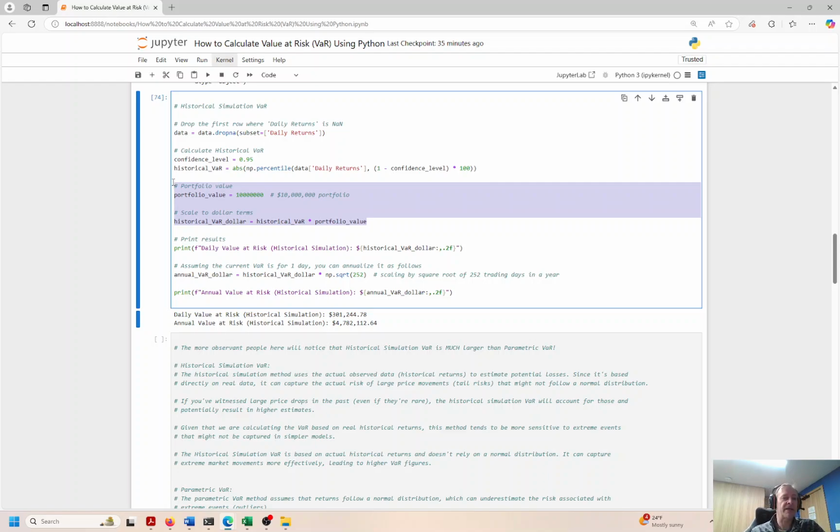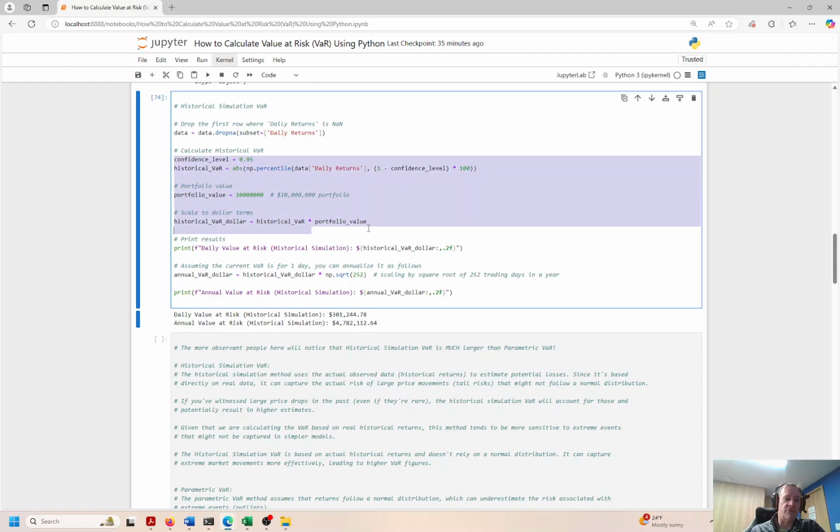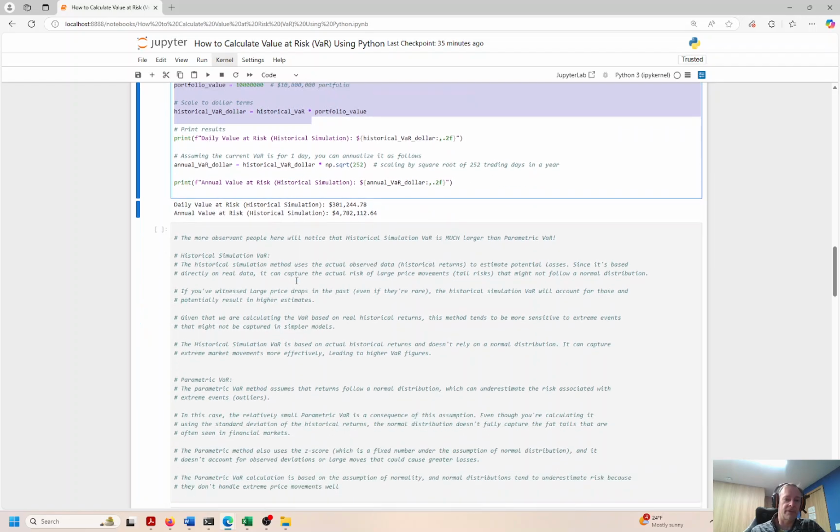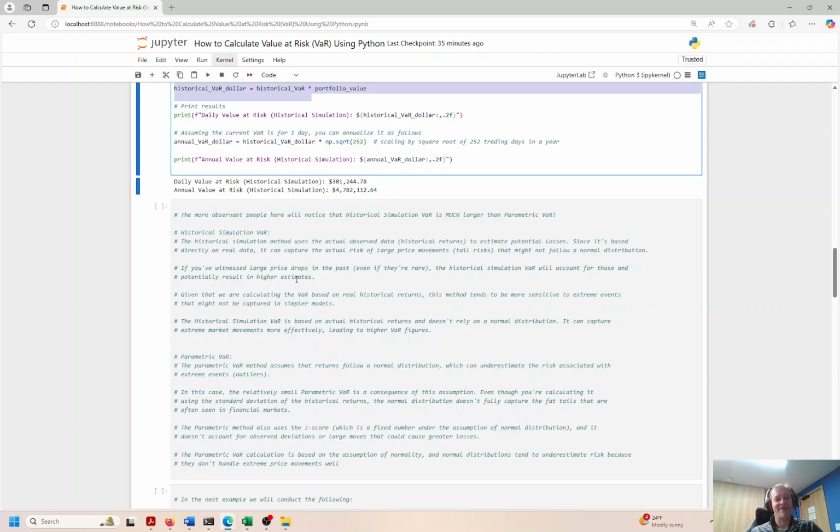But once you get that, it's only a few lines of code, right? Like 1, 2, 3, 4 with some comments. So pretty nice, right? Gotta love it. I gotta love this stuff. So the more observant people here will see that the VaR is actually not much larger.